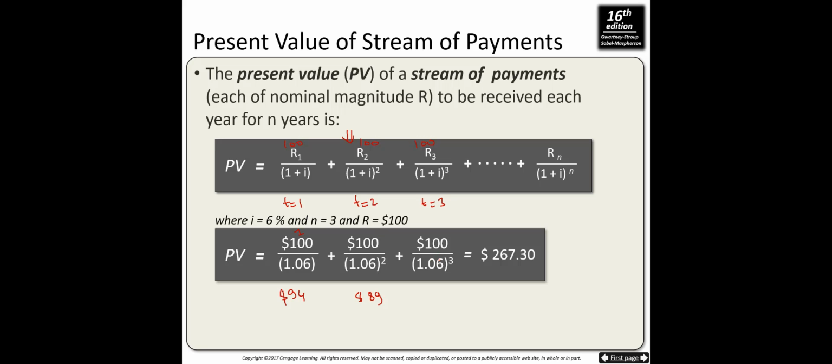And now after 3 years you receive $100 too. When you discount that, it is 83. When you sum them up, all these present values, you find out the present value of the stream of payments.